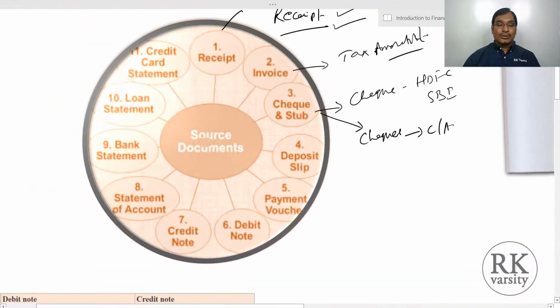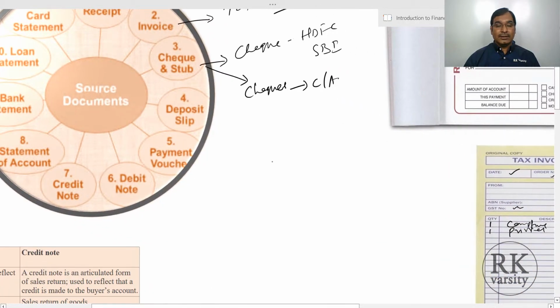Then you have deposit slips. When you are depositing money into a bank, you will have a deposit slip, which will show how much amount is deposited into your bank. This is another source document which shows you the amounts deposited in different banks and the checks deposited into different banks and all that.